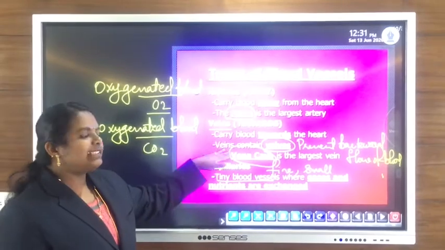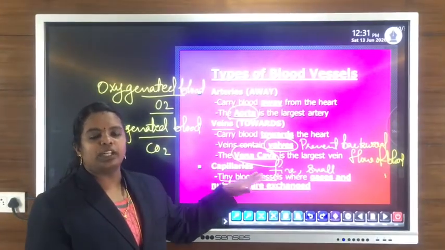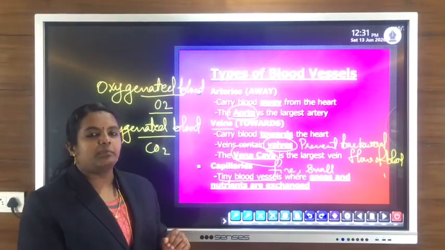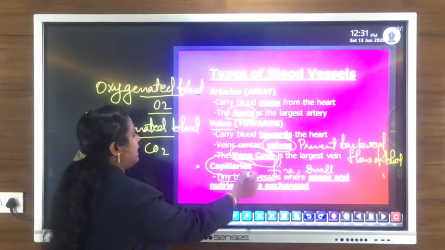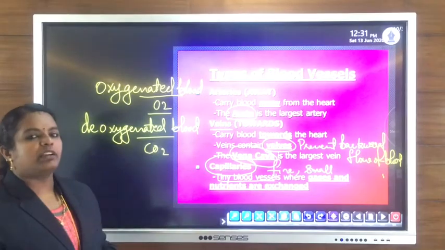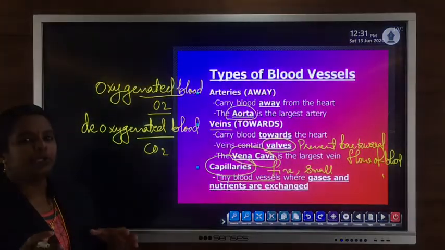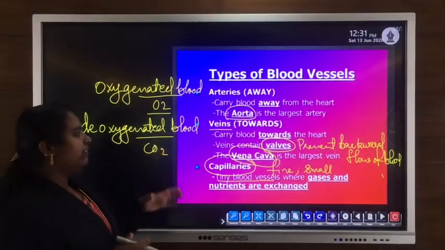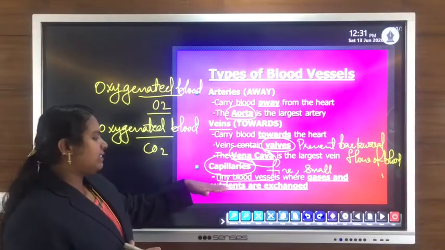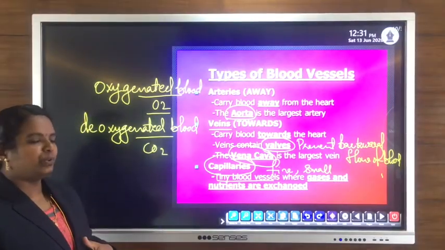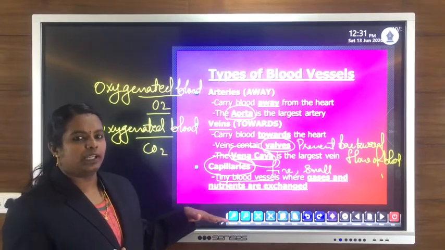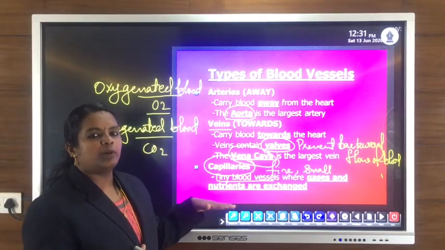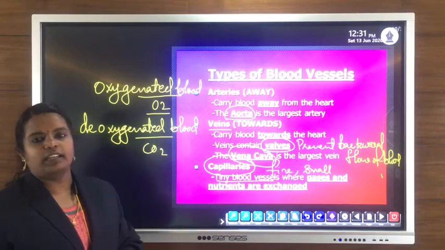And veins have valves in them. The main function of valves is to prevent backward flow of blood. And the third type of blood vessel is capillaries, which are very fine, small tubes compared with arteries and veins. Gas exchange as well as the exchange of nutrients takes place through these fine tubes, which are known as capillaries, and they form the junction between artery and veins.